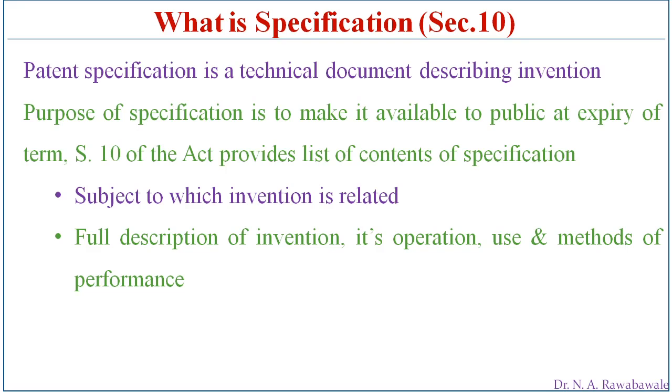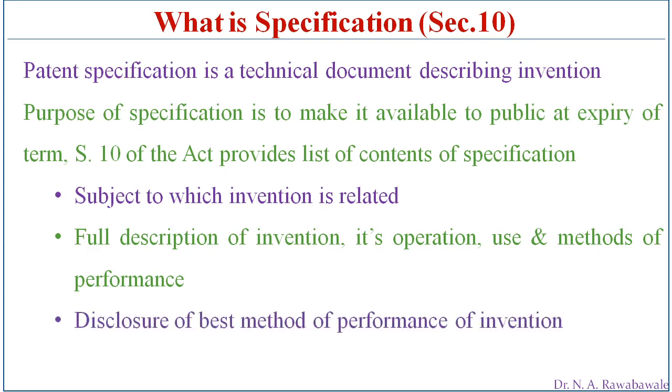That means one who reads those detailed information should be able to reproduce the invention made by the inventor. It must be so clear that any person with basic skills in that field can reproduce the invention without the help of the inventor. Then, disclosure of the best method of performance of the invention.